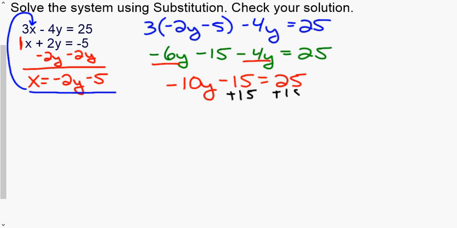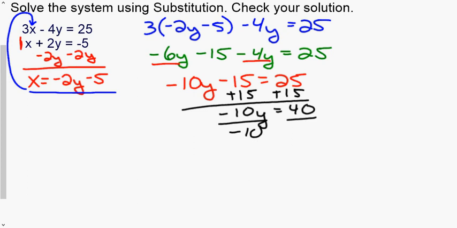We're going to add 15 to both sides. Divide by negative 10. And we get y equals negative 4. We have now found one of our components. Now we can go back and use this equation, or that equation, or that equation to solve for x.